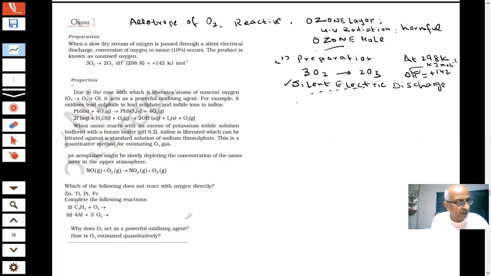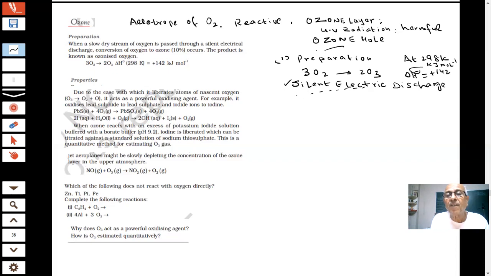Question, answer wherever possible. We must learn what we are talking about. What is the purpose of silent electric discharge? Students, what do you mean by silent electric discharge?